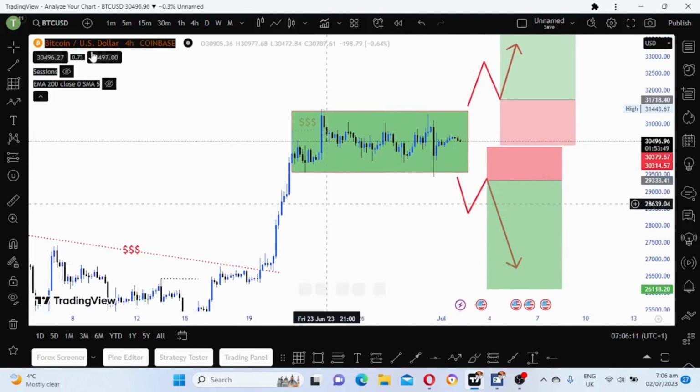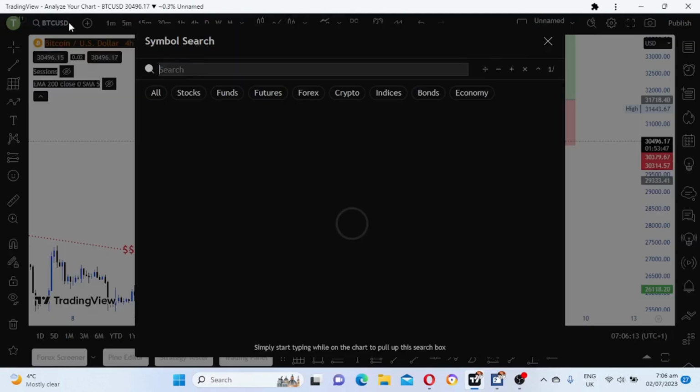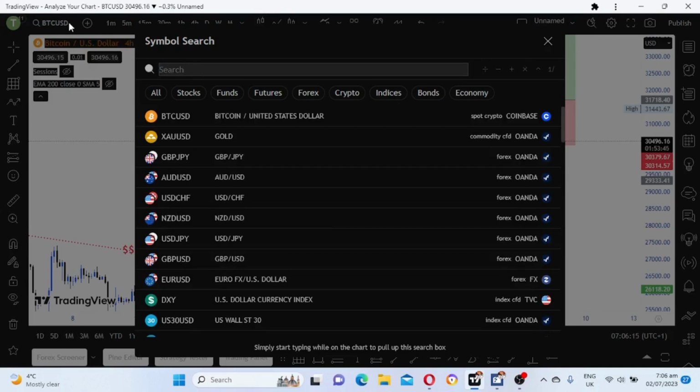So that's my view on Bitcoin, guys. I don't have too much market there. If it breaks out, it's clear, guys. On either side, you take a buy or sell after price comes back to retest that zone where the consolidation happened.